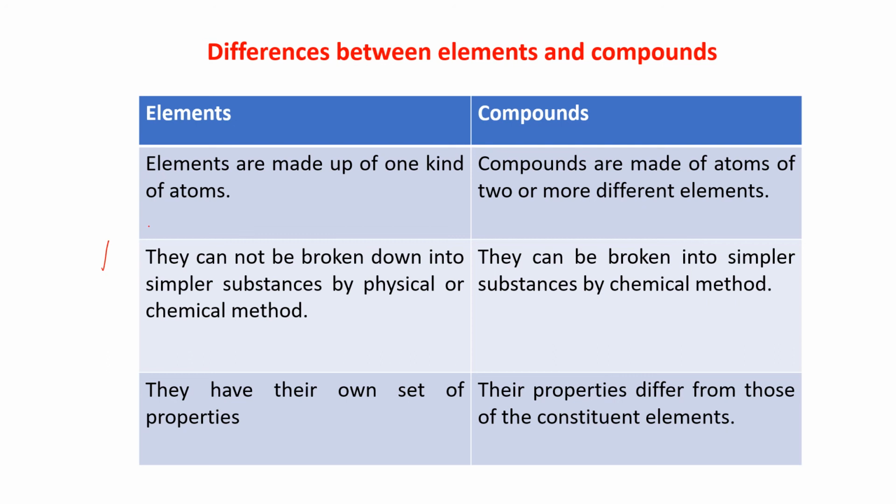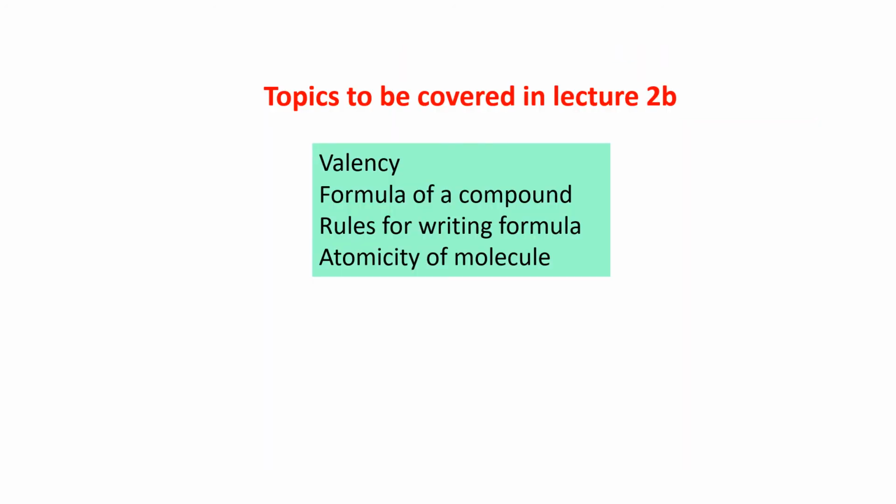But compounds can be broken into simpler substances by chemical methods. Now, elements have their own set of properties. Compounds have properties that differ from those of their constituent elements. You have understood that. So these are the differences between elements and compounds.